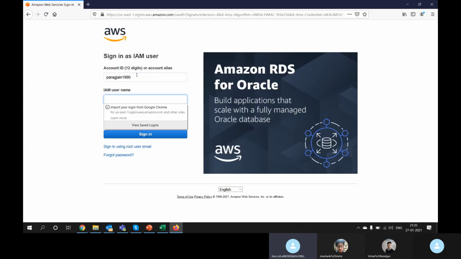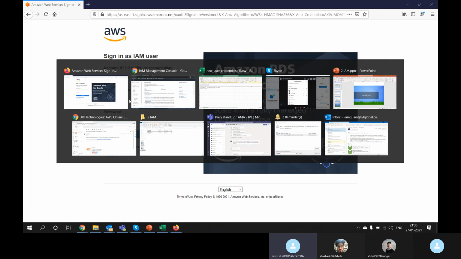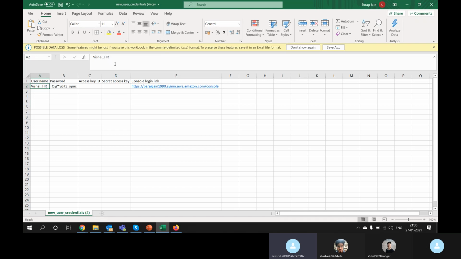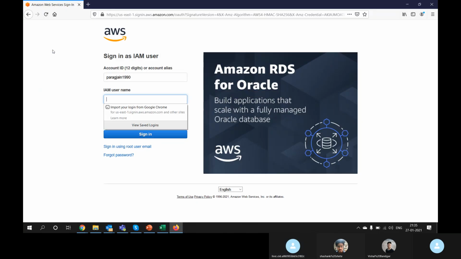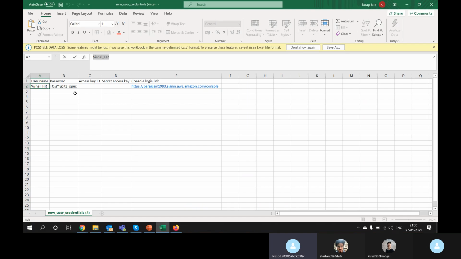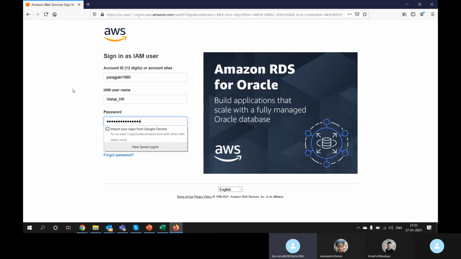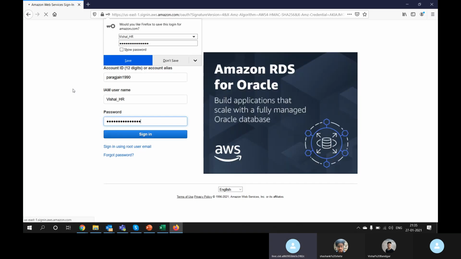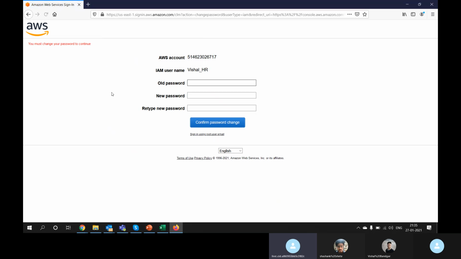So why are we doing this? Many companies don't want their account number to be exposed. Okay, that's why. So what is the user ID we just created? Let's go to Excel. The user ID is Vishal HR. Password. Let's copy and paste. So it's logging in. Don't save.